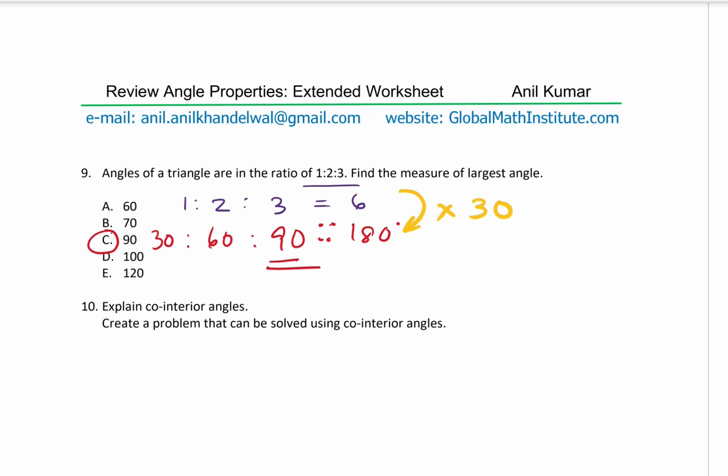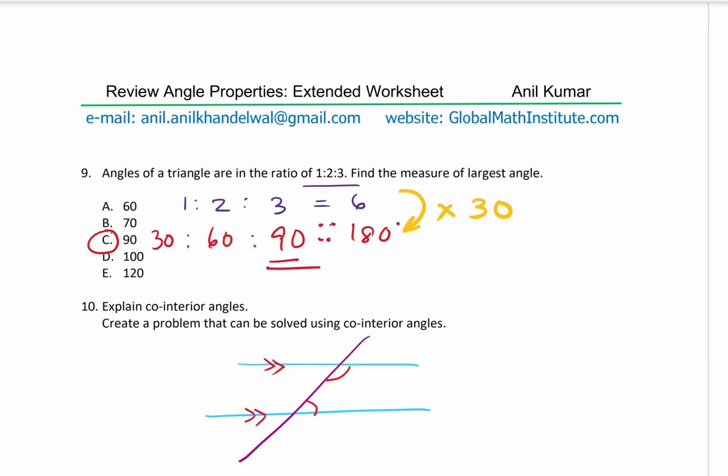Well, the last question here is, explain co-interior angles. Create a problem that can be solved using co-interior angles. But that's a very important concept. We had a couple of questions based on this. So basically co-interior angles are that if you have parallel lines and a transversal line, so let's say these are the two parallel lines and we have a transversal line, then the sum of these two angles is what?